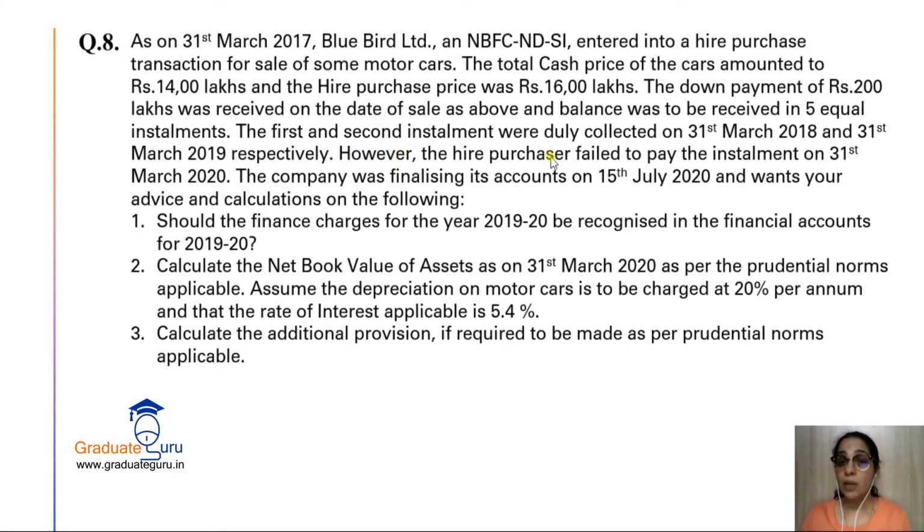However, the hire purchaser failed to pay the installment on 31st March 2020. तो तीसरा installment हमें नहीं मिला है. So this is the installment which will go in the overdue category. The company was finalizing its accounts on 15th July 2020. So obviously 31st March के accounts हम तुरंत तो finalize नहीं कर सकते. It's a long process. And the company was in that process and finally on 15th July, they were ready to finalize the accounts. And wants your advice and calculations on the following.